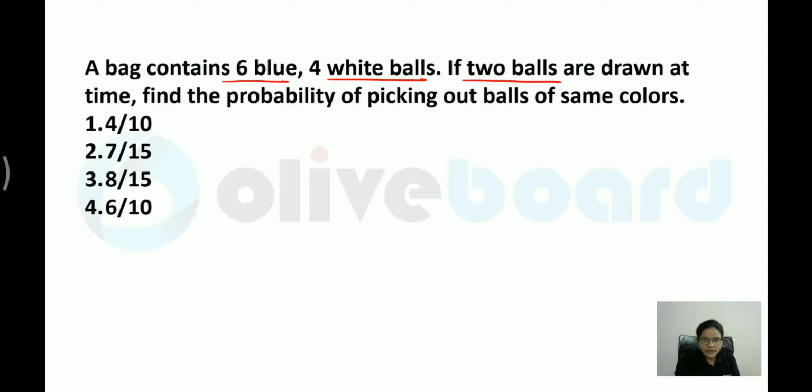Now I am picking up 2 balls at random. Find the probability of picking out balls of the same color. Now this is very important. First of all, I am picking up 2 balls, right? So total 10 balls are there, 10C2.